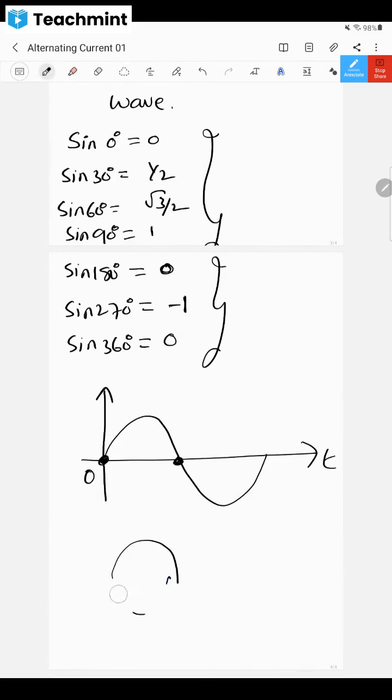So circle means what will be the angle? Circle means the angle is 360 degrees, no? Here it is rotating and it has come back, which means the angle is 360 degrees. Everybody knows that also. Okay, fine.